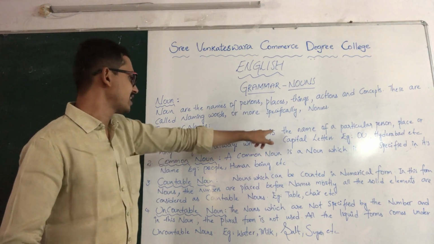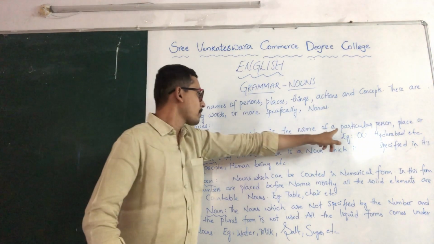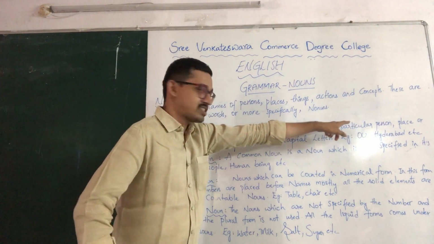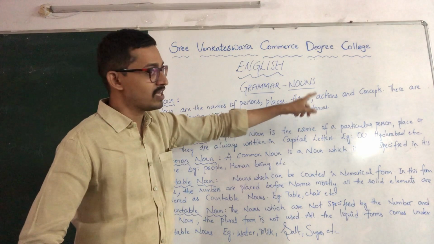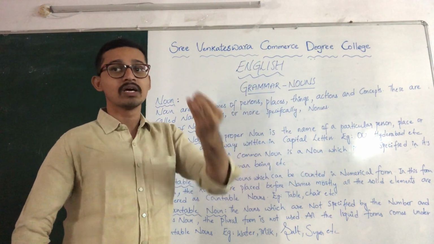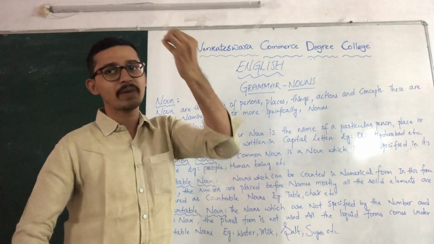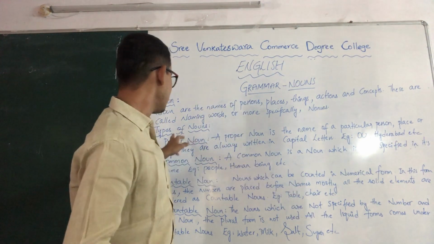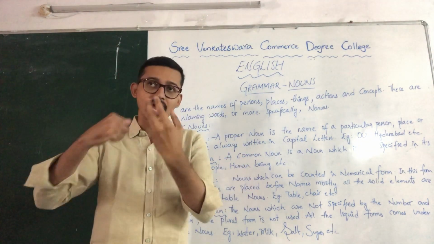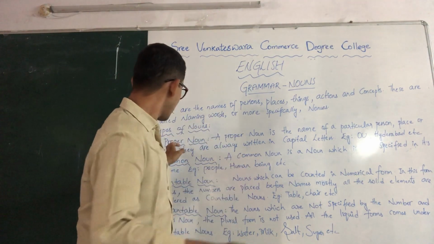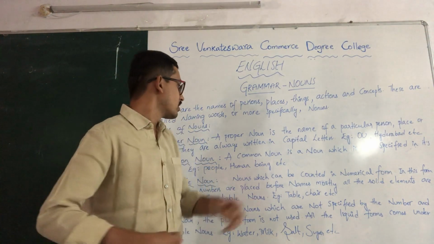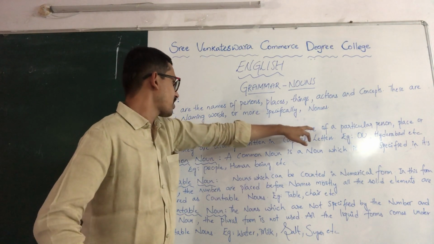A proper noun is the name of a particular person, place. See, underline this, particular person. Particular person means it is specified. It is specified about the name of a particular person. That's why this is called proper noun. Properly specified, to simplify, I am telling this. The name is a proper noun, means it is properly specified. That's the reason it is called proper noun.